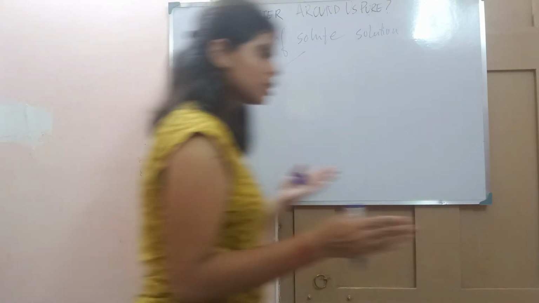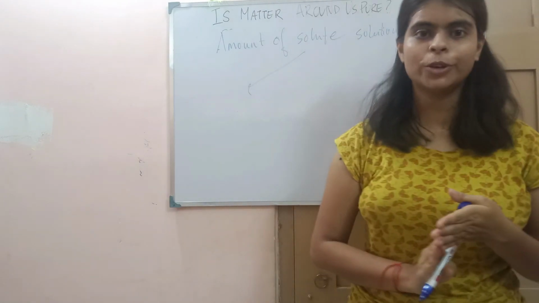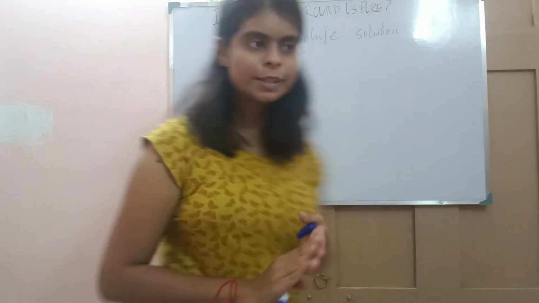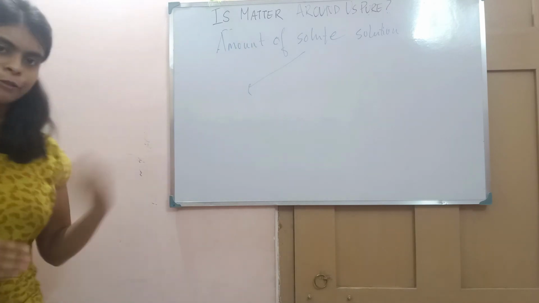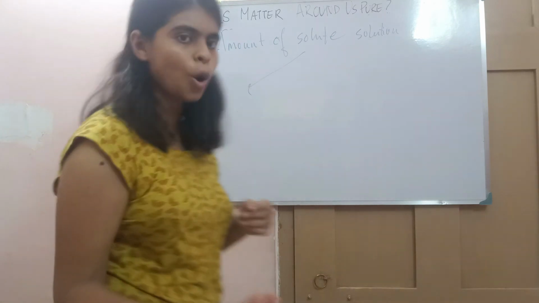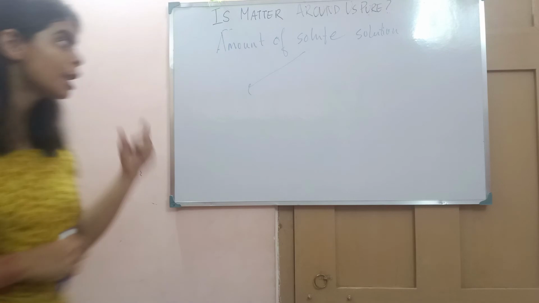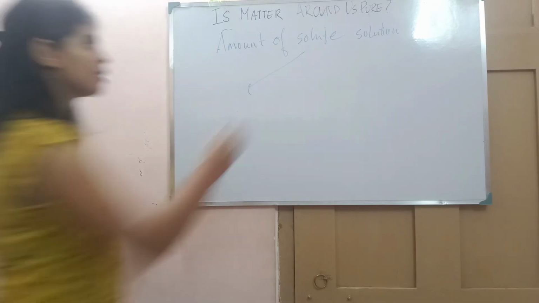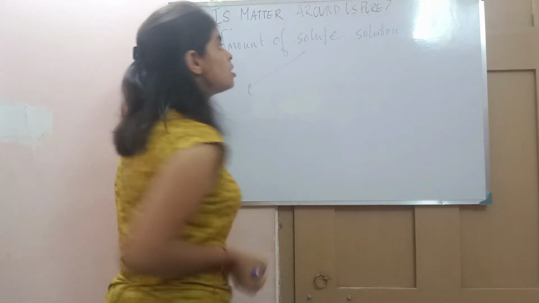Again the solution was categorized based on the nature of the solvent: if it is water, aqueous; if it is non-water, we call it non-aqueous. Now again the solution is categorized depending upon the amount of the solute.